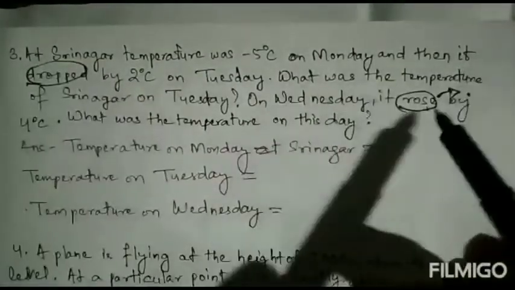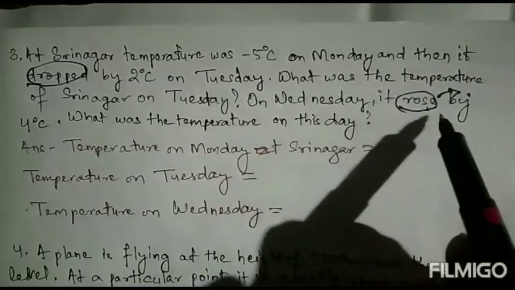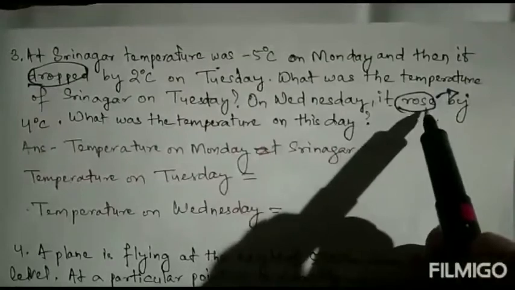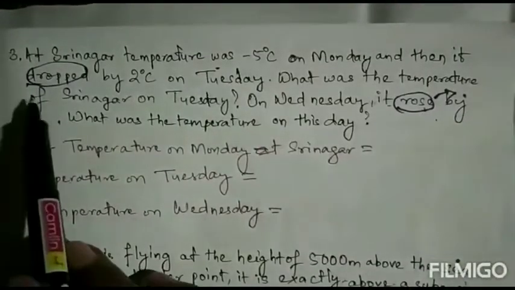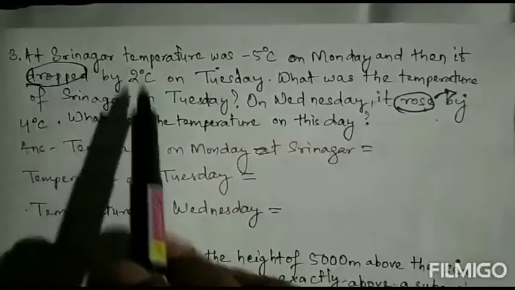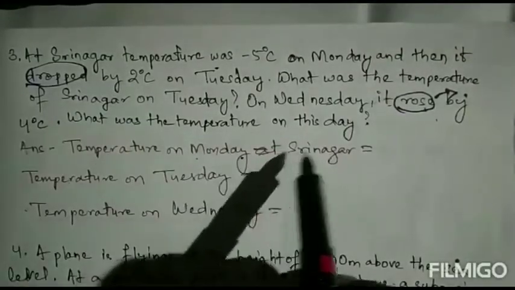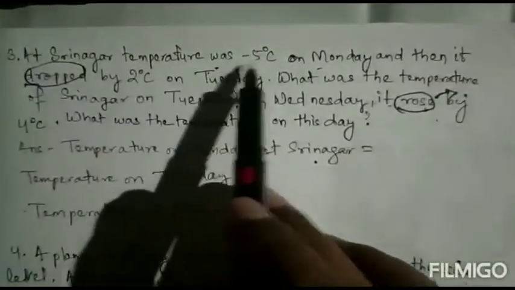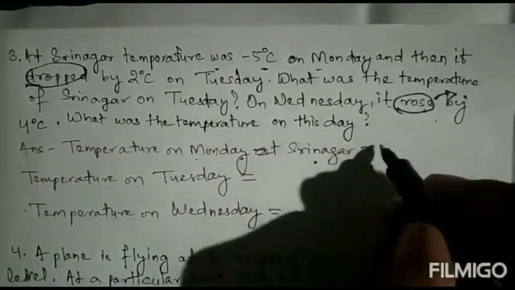So here the temperature will increase. Where it increases we'll add, and where it decreases we'll subtract. So let's find out the answer. The temperature on Monday at Srinagar was what? -5 degree centigrade.